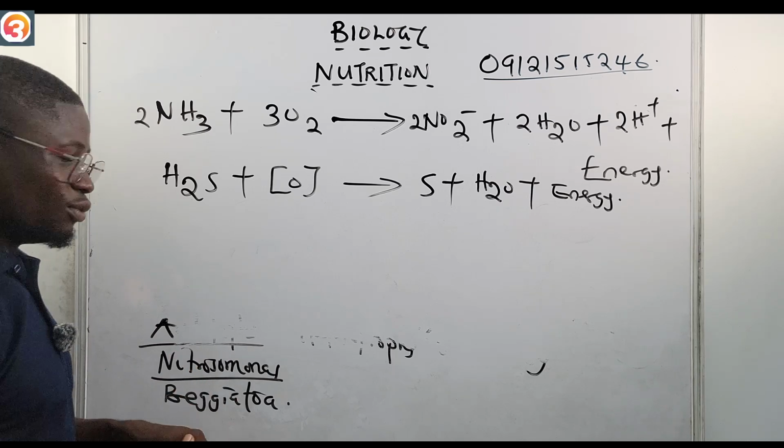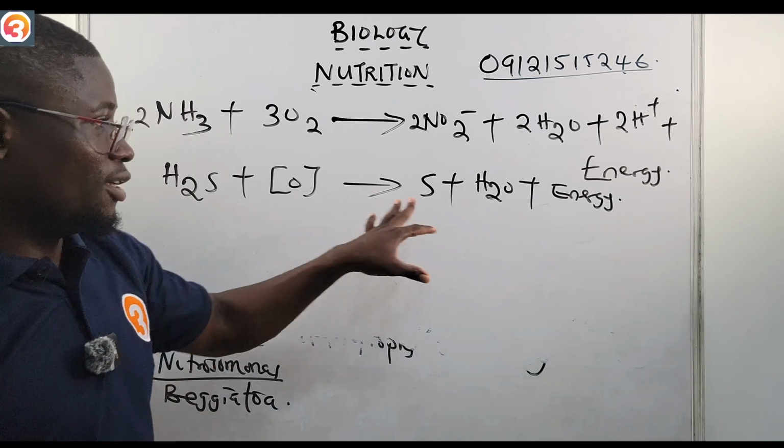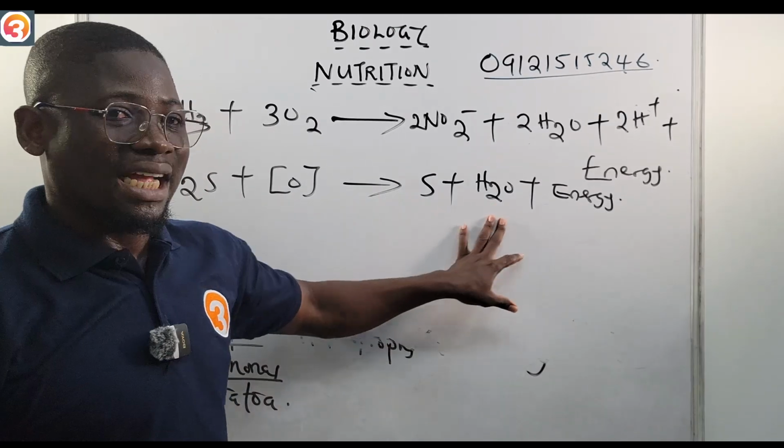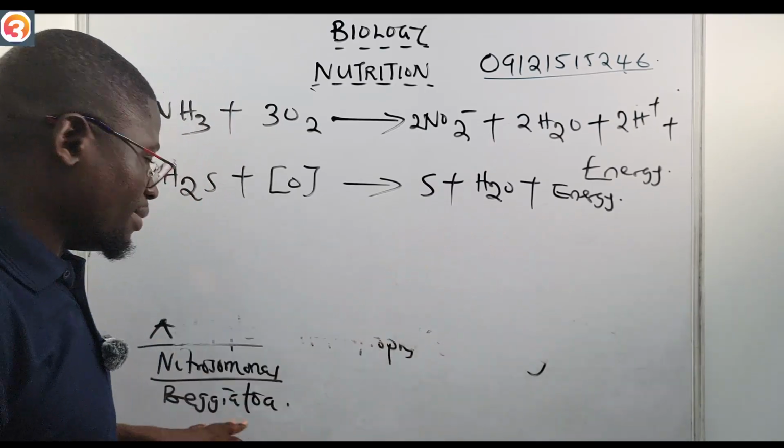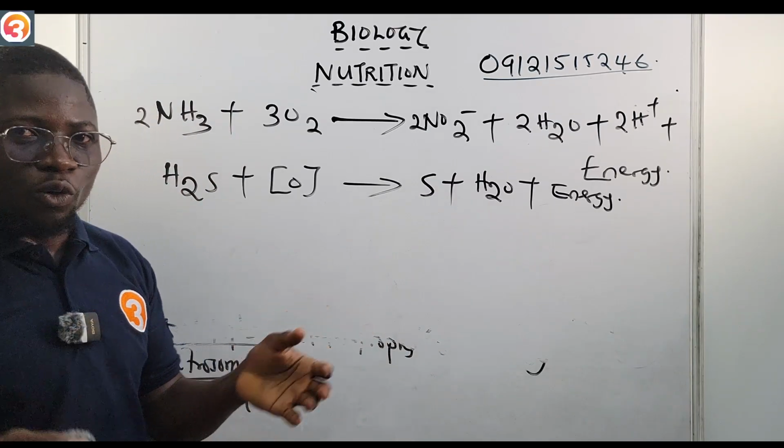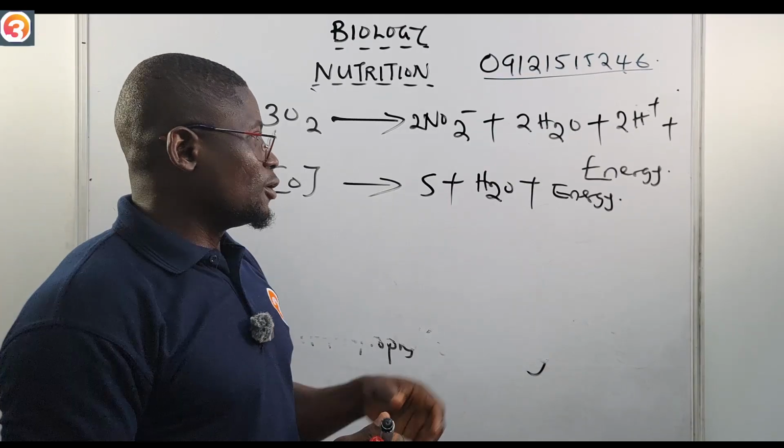Okay, so this is the one for Beggiatoa. Beggiatoa will oxidize hydrogen sulfide into sulfur and water, and release energy. This energy that is released is what the Beggiatoa will use for its growth and development. All right. So please take note of this.